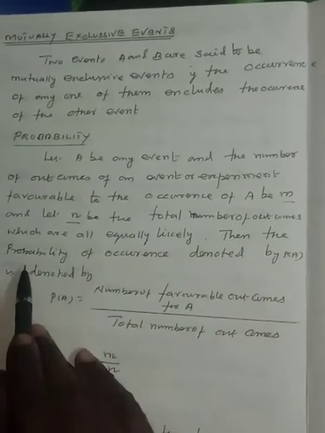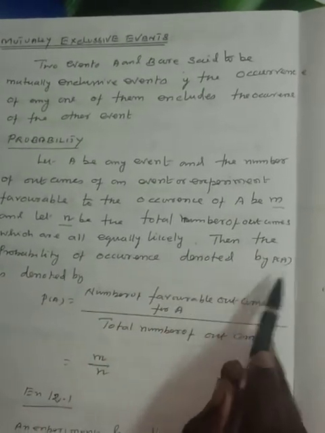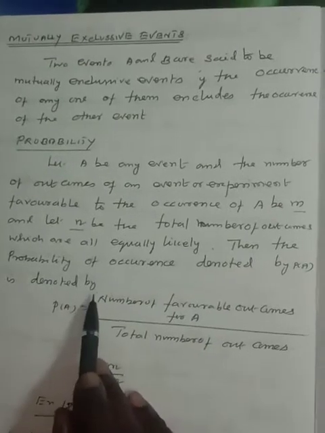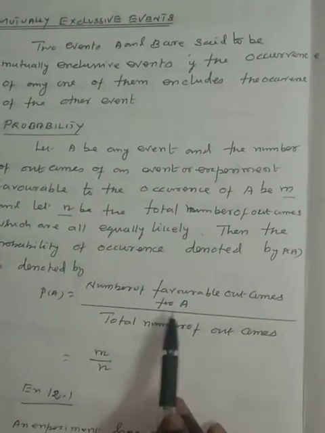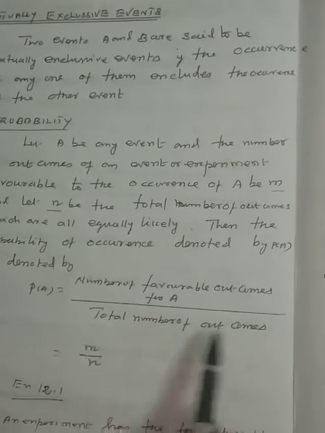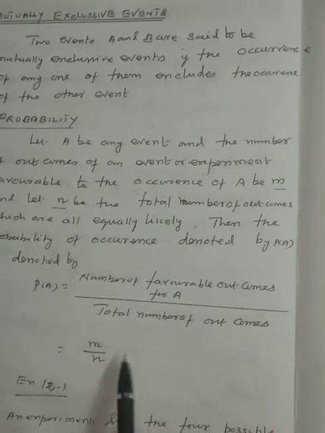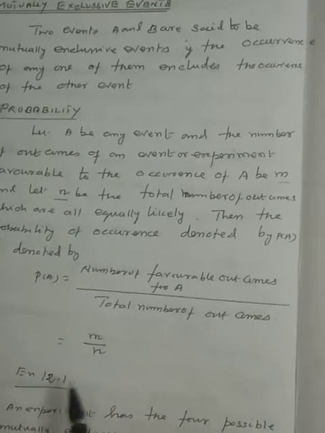Then the probability of occurrence, denoted by P of A, is equal to the number of favorable outcomes of A divided by the total number of outcomes. That is, m divided by n.